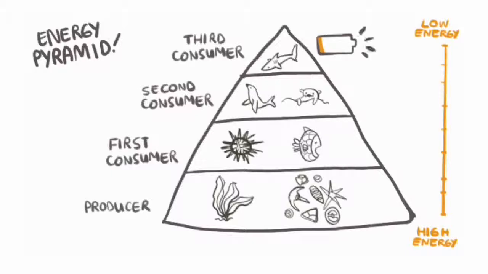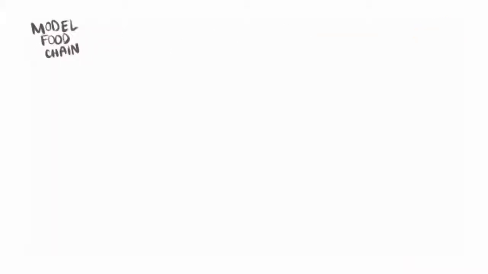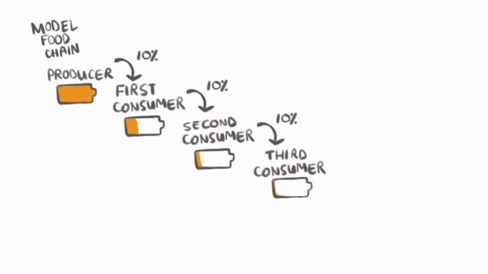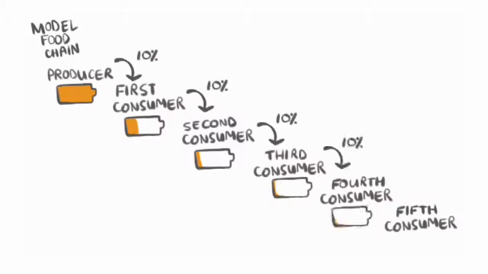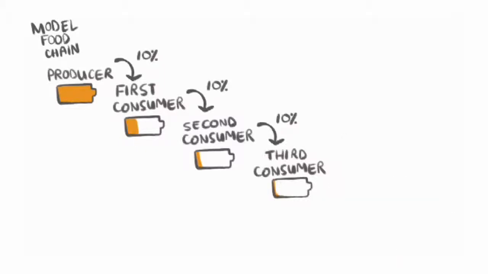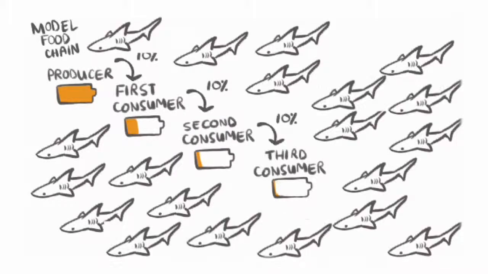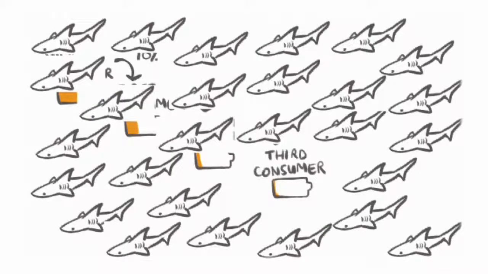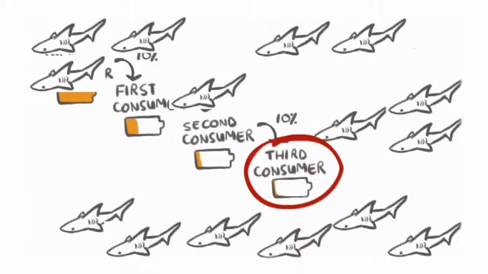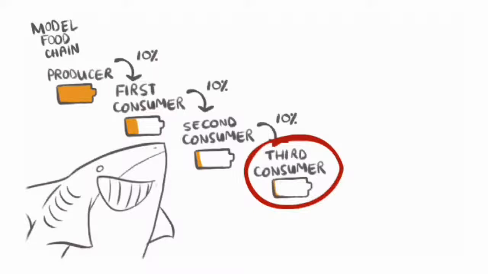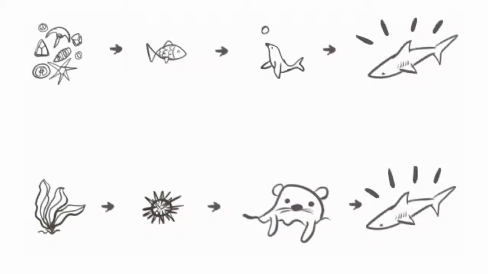So remember that our motto food chain was composed of the producer, first, second, and third consumer? Now you know why there isn't always a fourth consumer and only very rarely a fifth consumer. There wouldn't be a lot of energy left for that animal. Now you also know why the oceans aren't overrun by sharks, even if there isn't a fourth consumer eating sharks and controlling their population. There just isn't enough energy getting to the third consumer level to support such a large population of sharks.